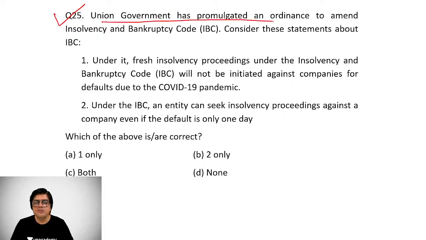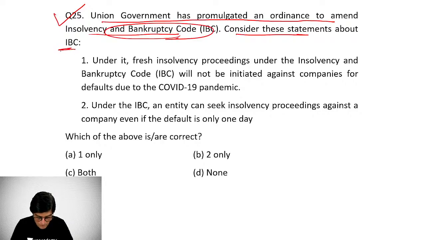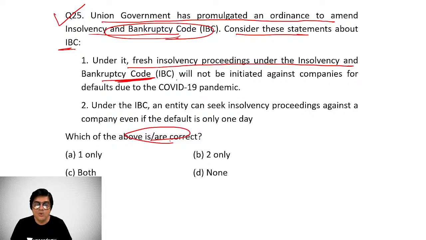The Union government has promulgated an ordinance to amend the Insolvency and Bankruptcy Code. About this code, question number 25 we are doing, and which of the above statements are correct? We have to check. Under it, fresh insolvency proceedings under the Insolvency and Bankruptcy Code will not be initiated against companies for defaults due to COVID-19. एक relief उनको दिया है.